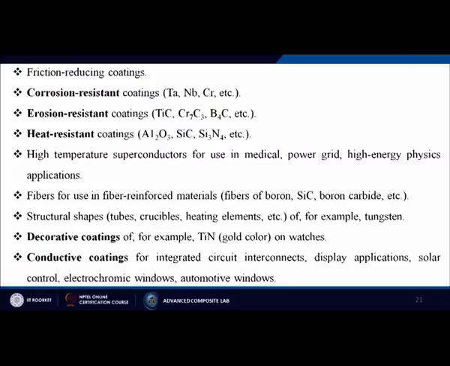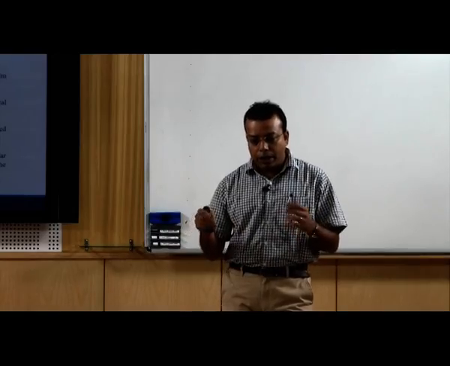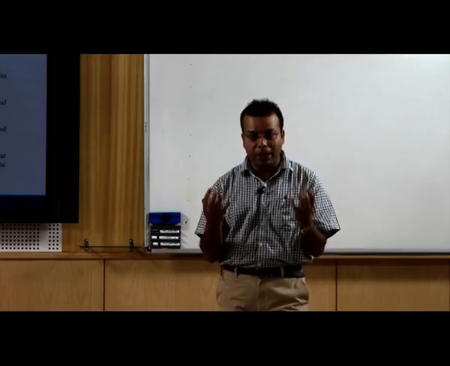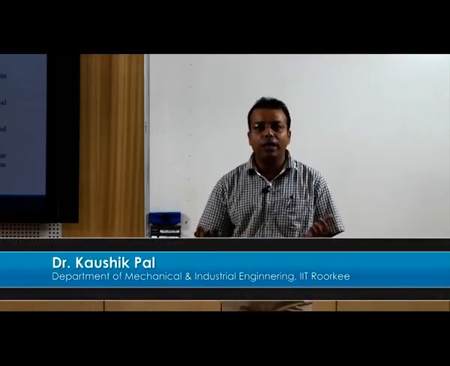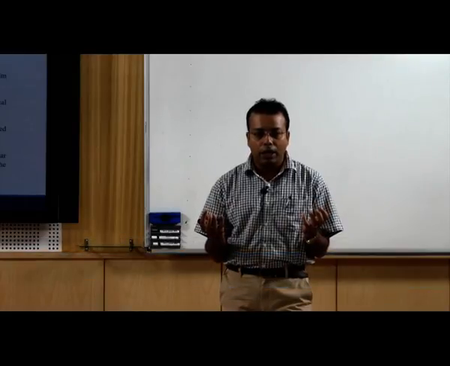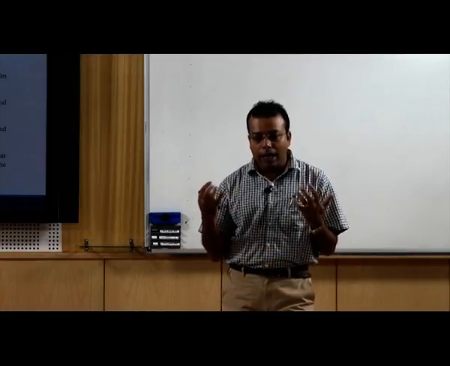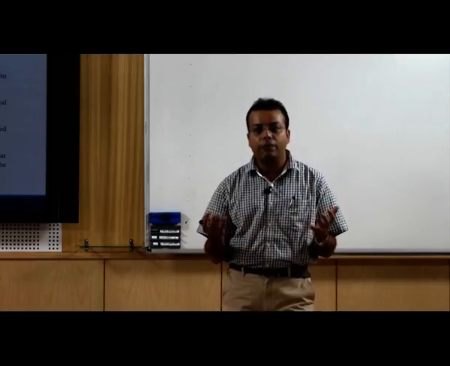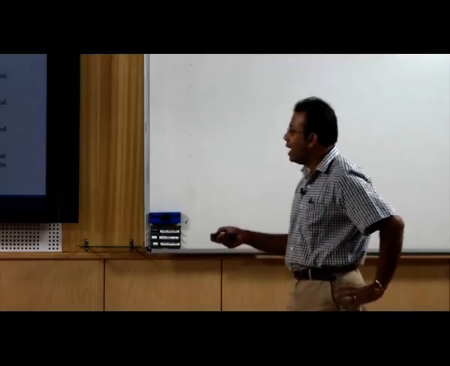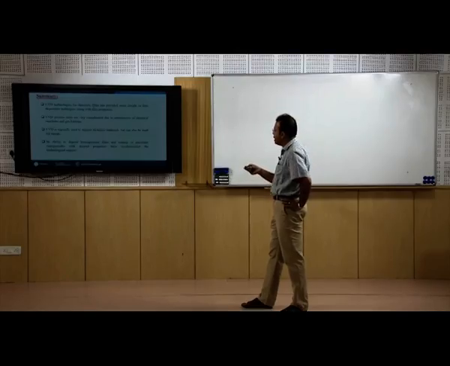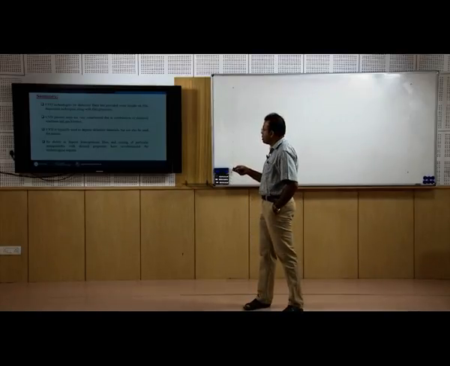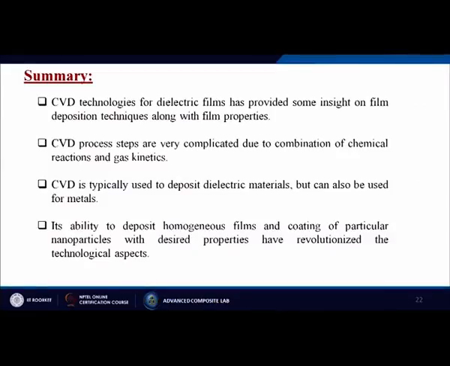Then at last we have to come to the summary. In this particular lecture I have discussed the whole CVD process, what CVD means. Then I have discussed the several types of CVD techniques we generally follow or use. Then I discussed how we are going to use this CVD process, what the selection criteria are for different types of CVD process, and at last we discussed the different types of applications of that particular CVD process. So CVD is typically used to deposit dielectric materials but can also be used for metals.